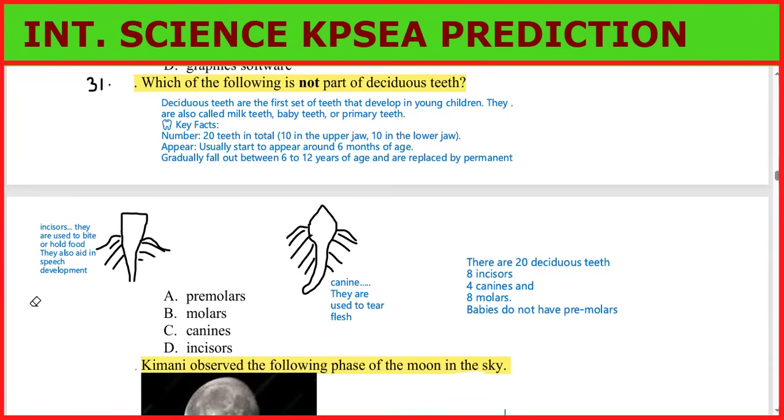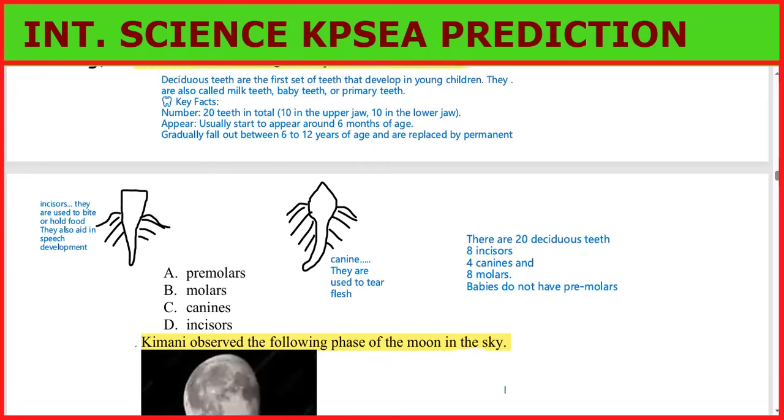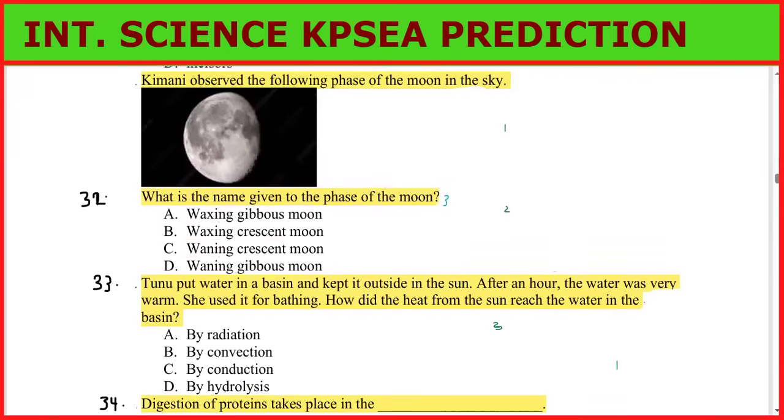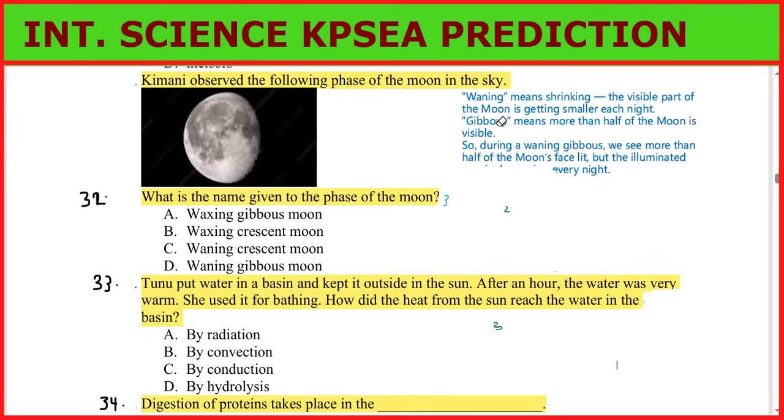Next, Kimani. Kimani observed the following phase of the moon in the sky. You can see this. What is the name given to the phase of the moon? We have waxing gibbous moon, waxing crescent, waning crescent, and waning gibbous. So number one, we can study this.